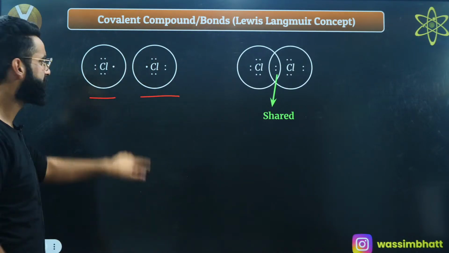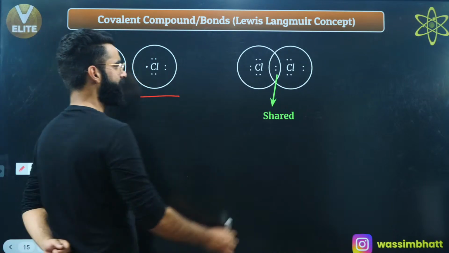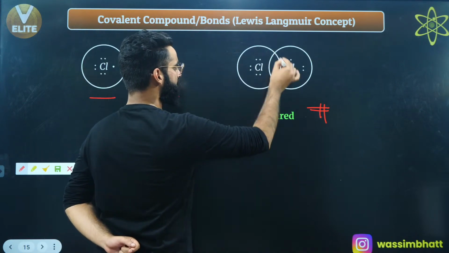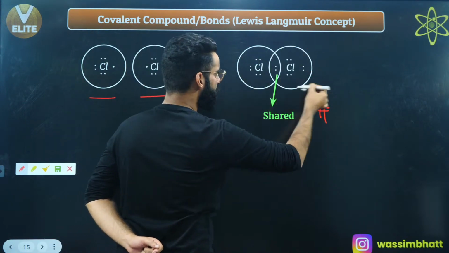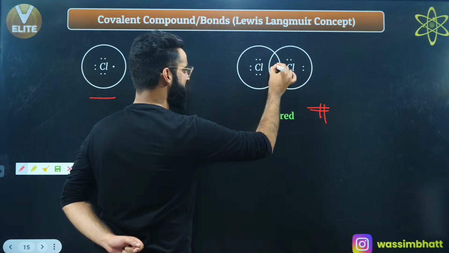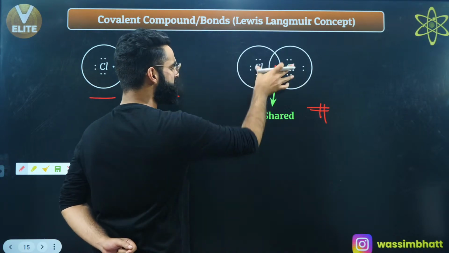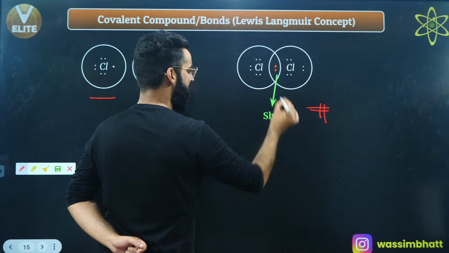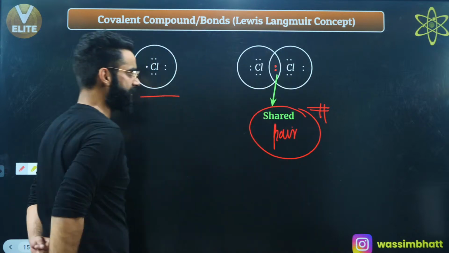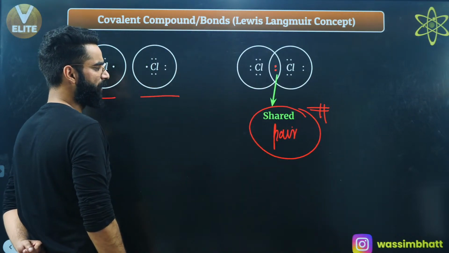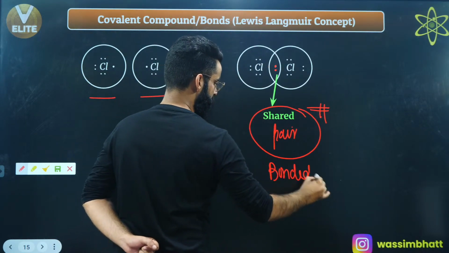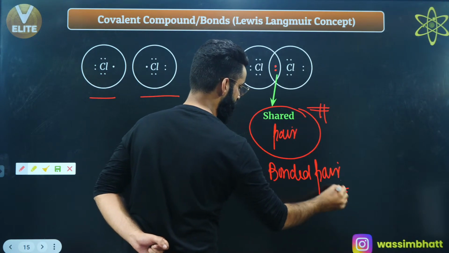So what are they going to do? They are going to share one electron. Have a look, this is the shared form. This chlorine's octet is complete, it has 8 electrons now. Even this chlorine's octet is complete. And this electron pair in the middle is being mutually shared by the 2 chlorine atoms. I'll call this electron pair the shared pair of electrons, the electron pair which is mutually shared by the atoms in covalent bond formation. You can also call it the bonded pair of electrons.